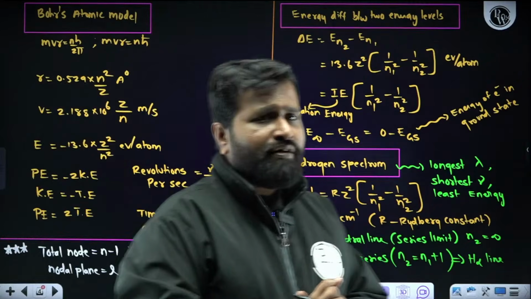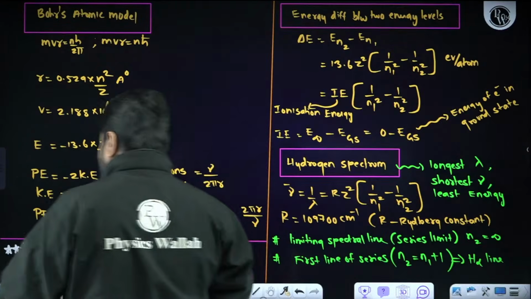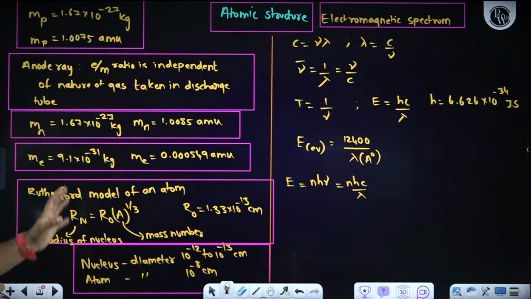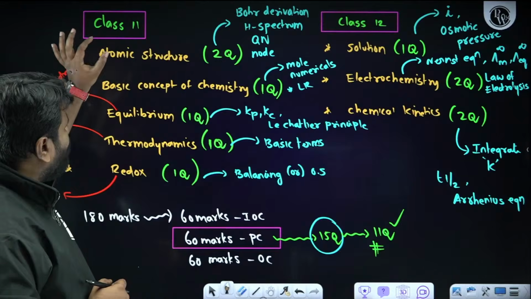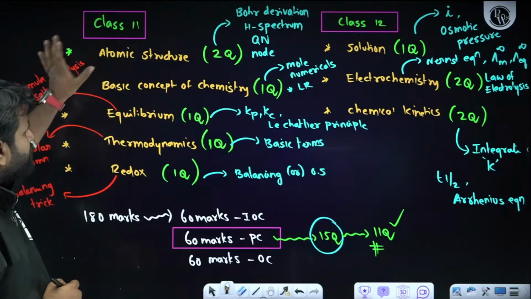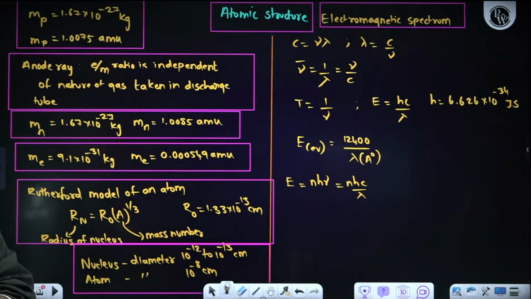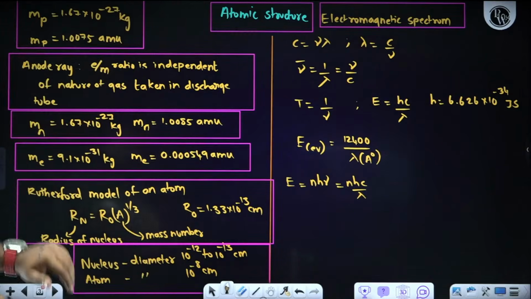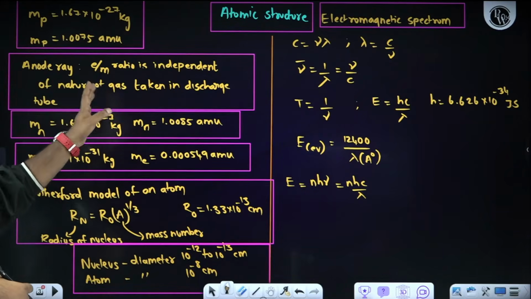It is clear, right? So let me give just 30 seconds. Take a screenshot also. When it comes to the first chapter, atomic structure, you need to remember only these things. That is more than sufficient. To score marks, direct numericals will come. So remember, when it comes to atomic structure: mass of proton, mass of electron, mass of neutron, how to calculate radius of nucleus with the help of Rutherford model of an atom. In anode ray, only one thing, e by m ratio, is independent.